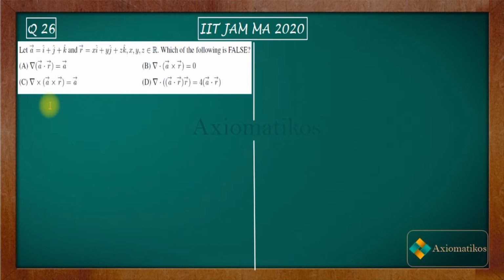This video is part of the solution series for IIT JAM 2020. So we are here with problem 26 of your paper. This problem is a problem of vector calculus, so have a look at it. Let vector A be given by i plus j plus k and vector R be given by xi, yj, zk, where x, y, z are real numbers. Which of the following is false? So you have four options, out of which you have to mark the false option.